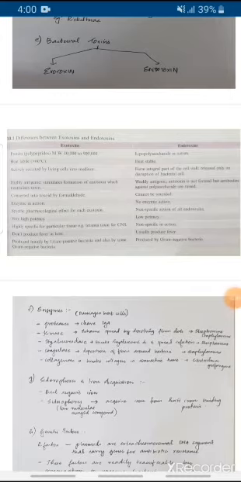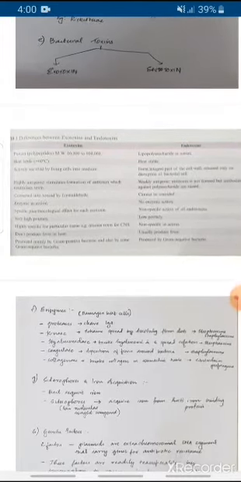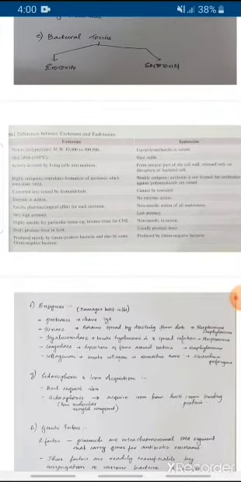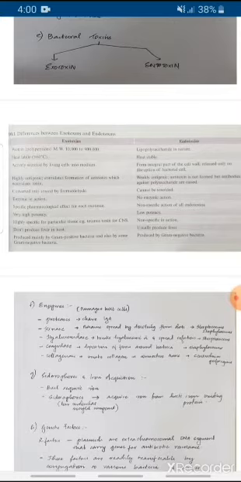Next important virulence factor is bacterial toxin. Bacterial toxins are the toxins produced by the bacteria. It can be exotoxin or endotoxin. Endo means within the body and exo means outside. Now here is a table which shows the difference between exotoxin and endotoxin.